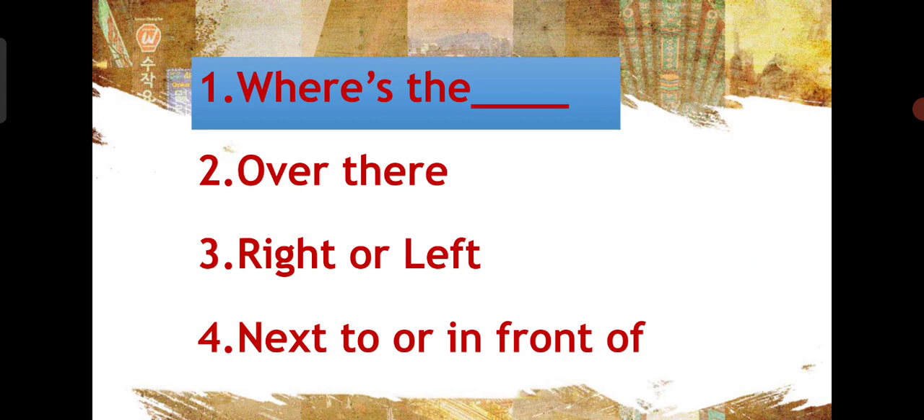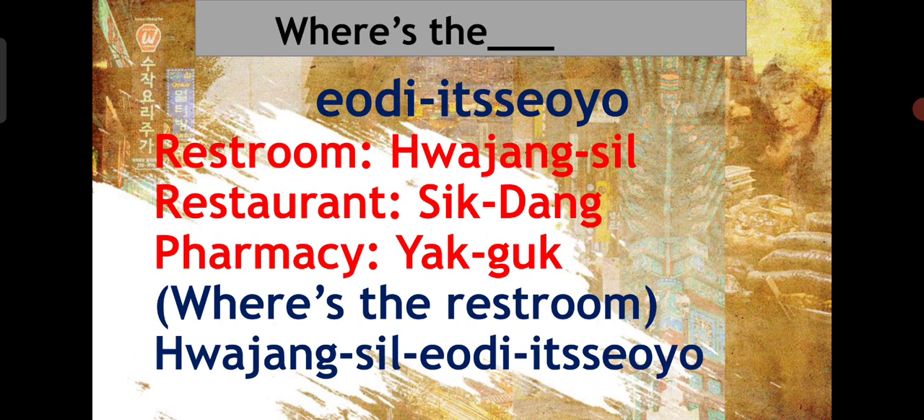So our first word is "where is the" and a blank. In the blank you can put whatever you want: a store name, a mall name, a restroom, whatever the situation. So let's study "where is the." Whenever we ask about a location, we first use 어디 있어요. Like, where is the restroom? And we call restroom in Korean 화장실.